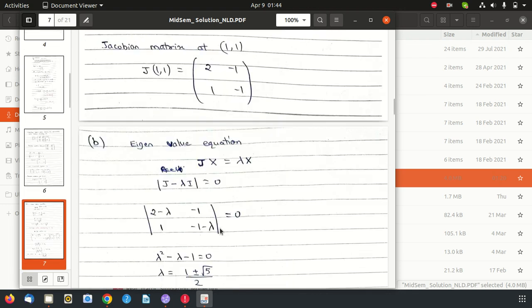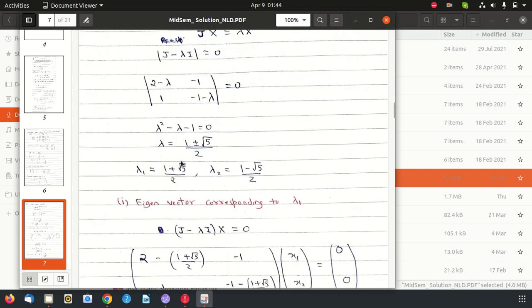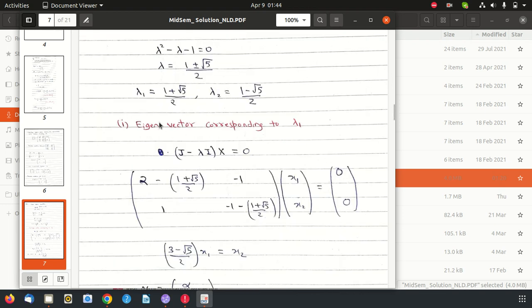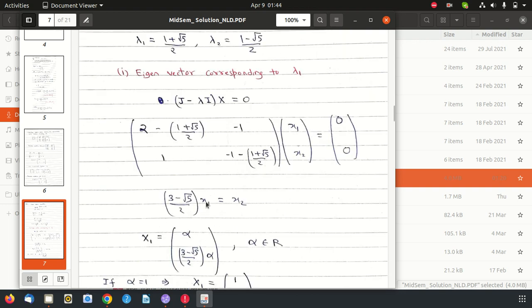Now the second part is finding the eigenvalues of that Jacobian matrix. So we have this eigenvalue equation. From this you will get eigenvalues to be (1 plus minus root 5) by 2. Now if you find the eigenvector corresponding to this eigenvalue, it will give a relation between its x and y components, which they should follow.